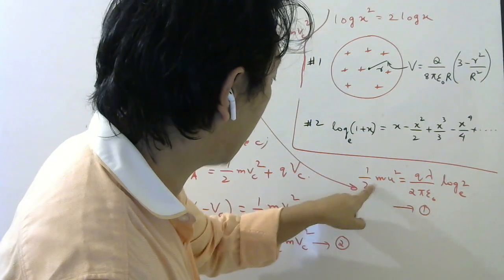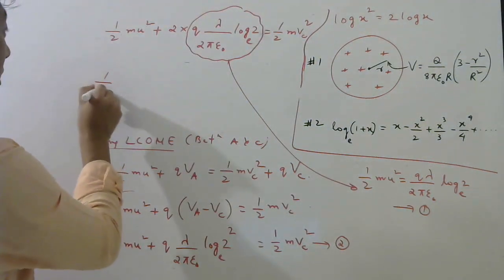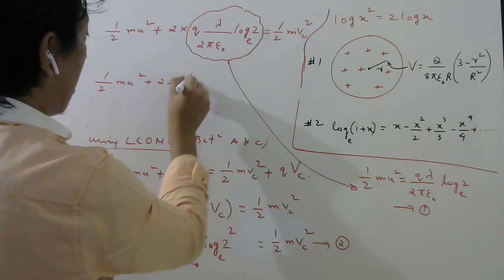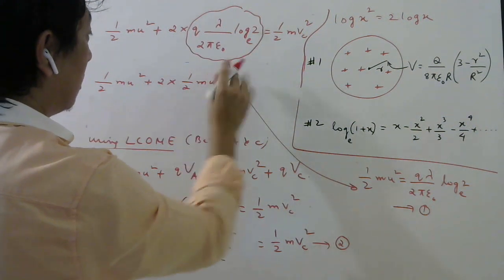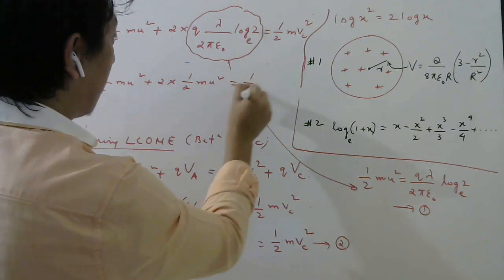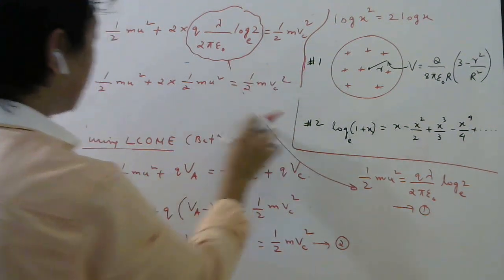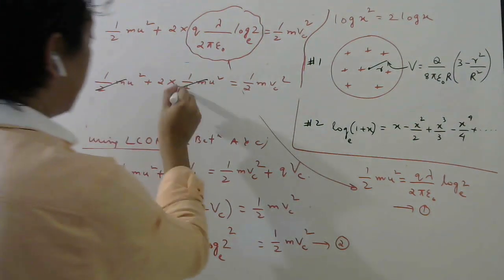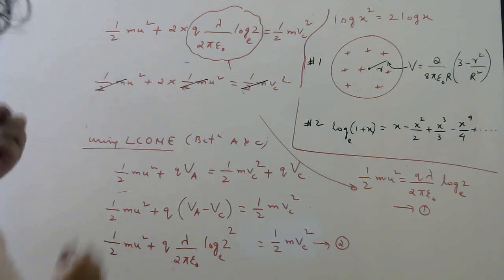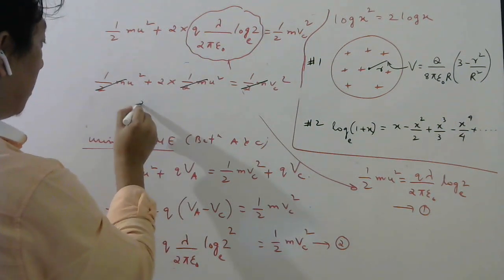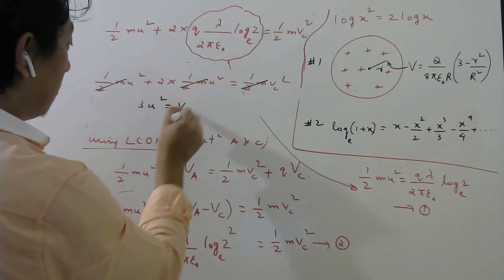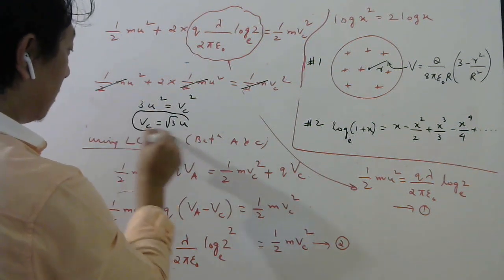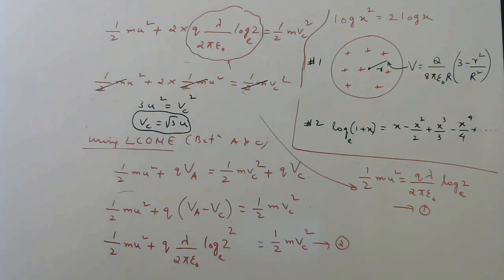What is this? Half mu square. So I can write half mu square plus 2 into half mu square. That should be equal to half m Vc square. Right? So now you can see easily half m cancels. So u square plus 2u square will be 3u square will be Vc square. So Vc will be root 3 times u.